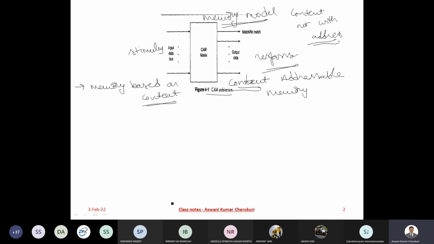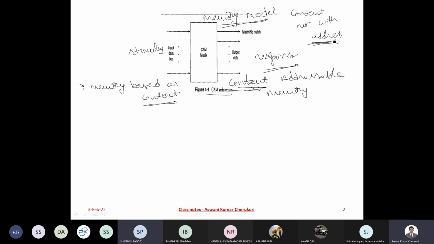Whereas the human brain does not think about the address of a particular item that you have stored in the brain. So we are referring here to memory models that are based on the content, not on the actual address of the physical memory. Okay, are you able to follow?